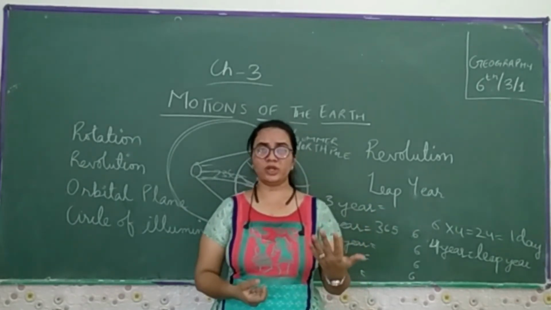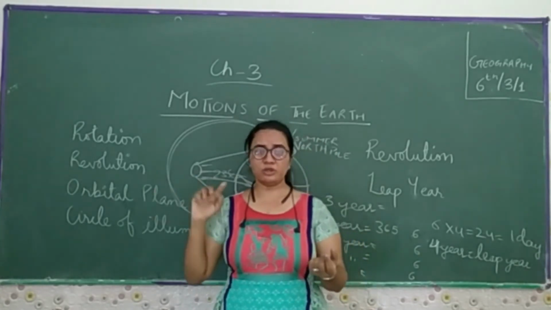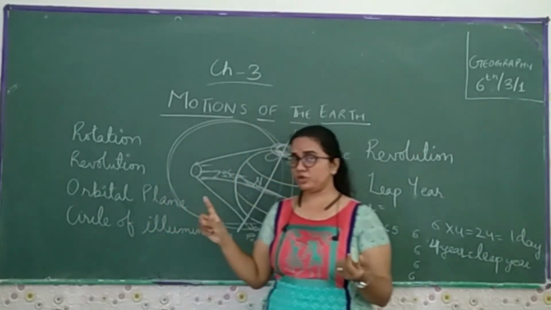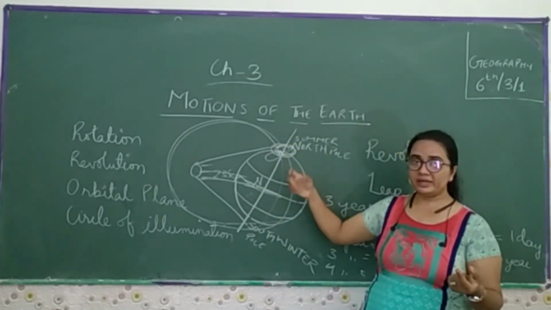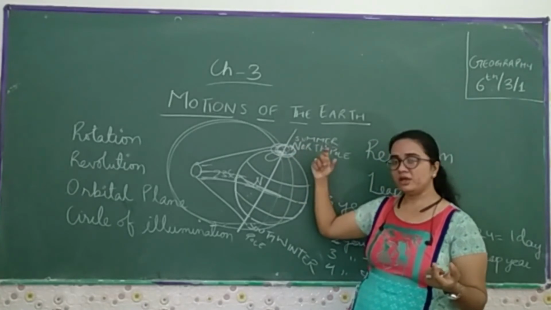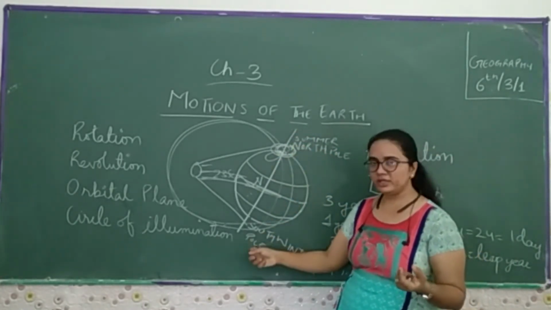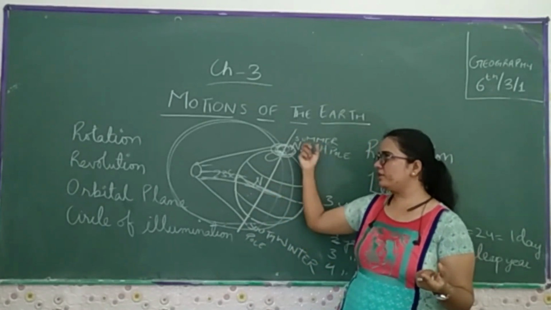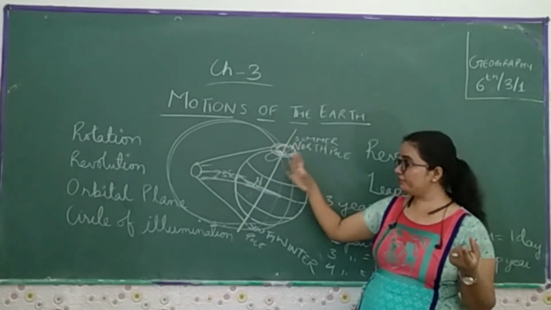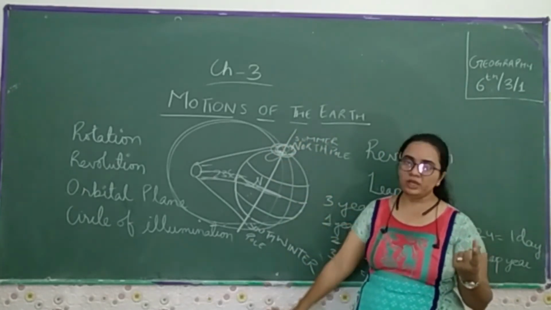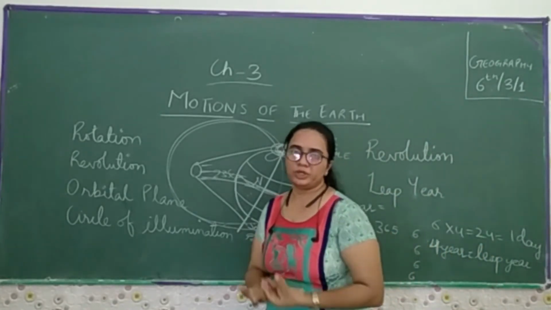Then if we go further, we come to know, on the basis of rotation and revolution, what kind of season the poles get. Somewhere we find summer, somewhere we find winter. Where we find winter, here we find summer. Somewhere we find autumn, here we find spring. If here we find spring, here we find autumn. These are the things we have come to know in this chapter.